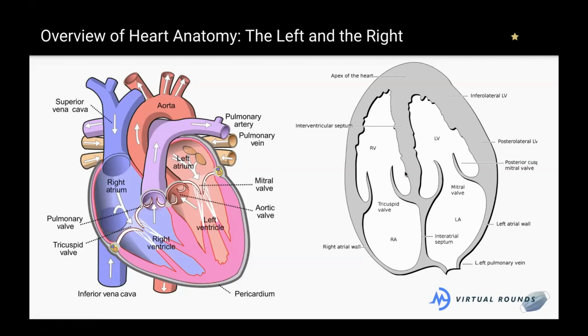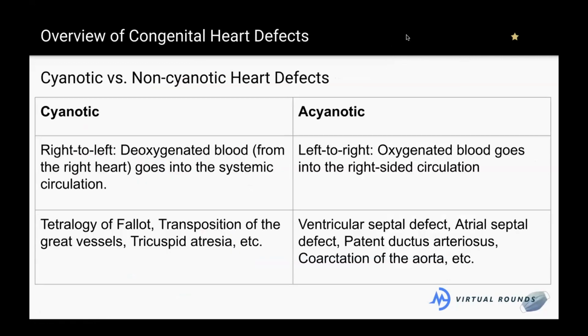So now that we've kind of cleared that up, we can start talking about how some of these defects occur. So let's talk briefly about the two different types of congenital heart defects that we can have. We can have cyanotic and we can have acyanotic. And we talked briefly about how cyanosis means blue, kind of deoxygenated broadly in the body. And so these cyanotic heart defects are going to be what we call right to left, meaning that deoxygenated blood from the right side of the heart is going into the systemic circulation. And here are some examples of some of those.